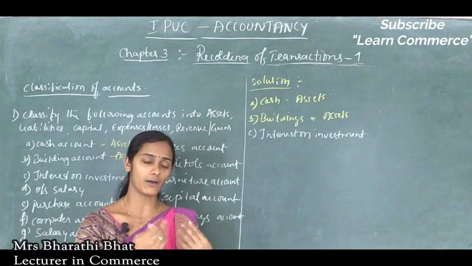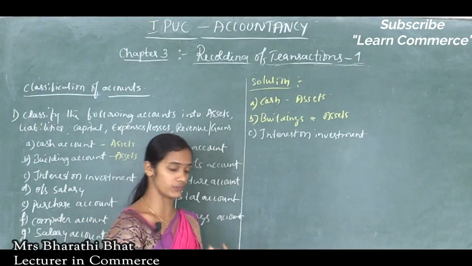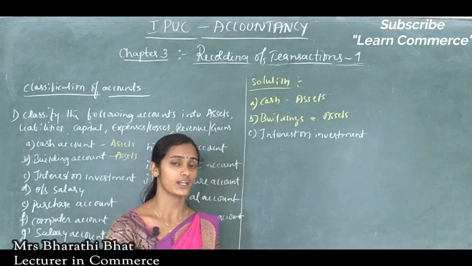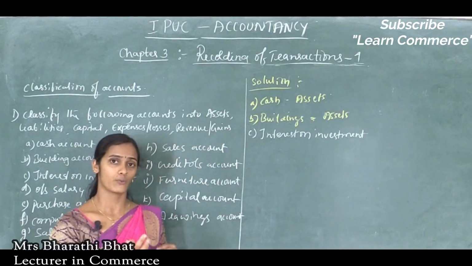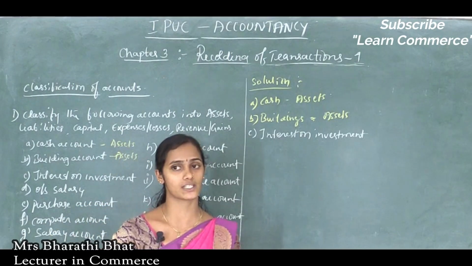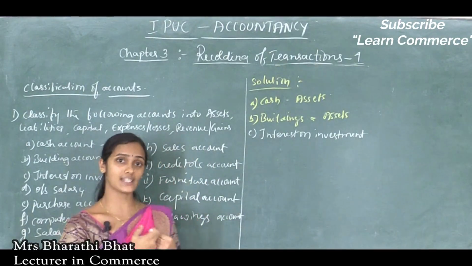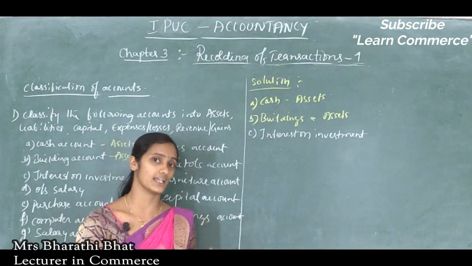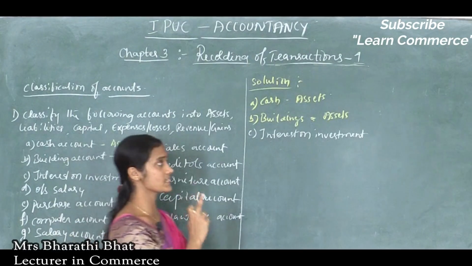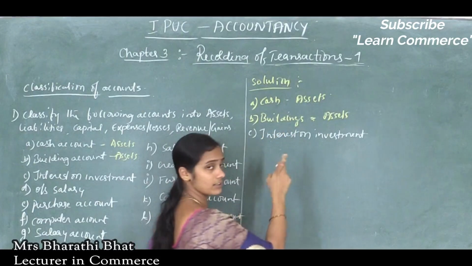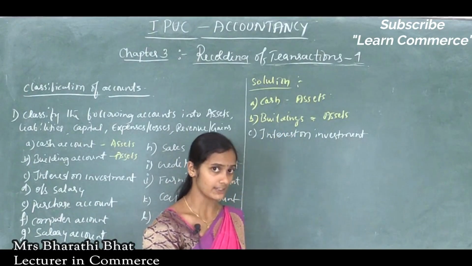As a member of the public, I want to invest some amount in a business organization. What is the purpose? Why should I invest? Because to gain some amount more than my investment. That is why the business has to pay interest on our investment.